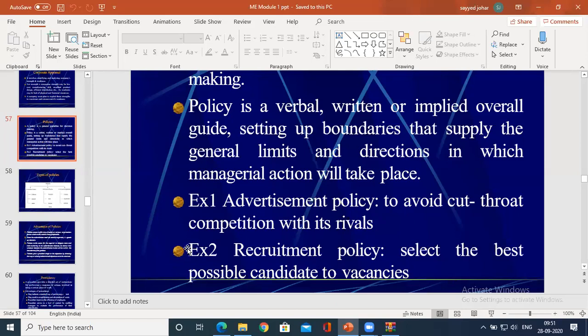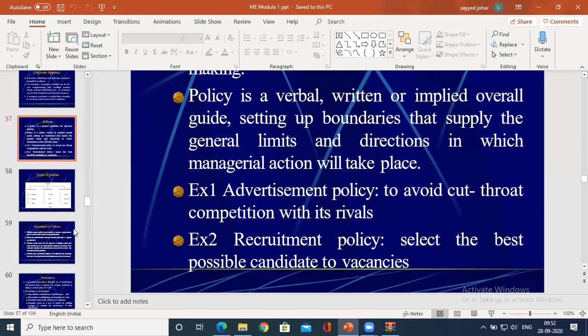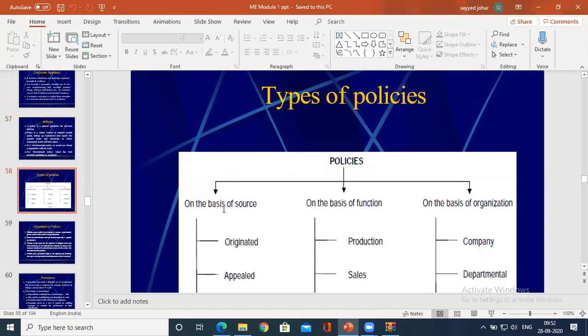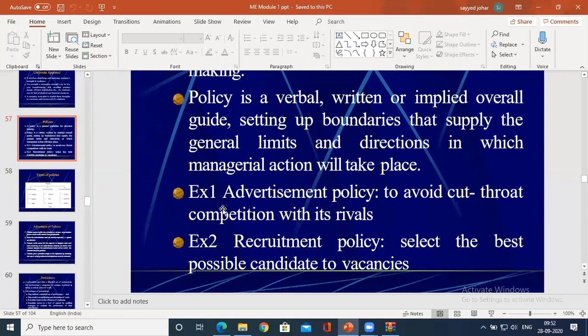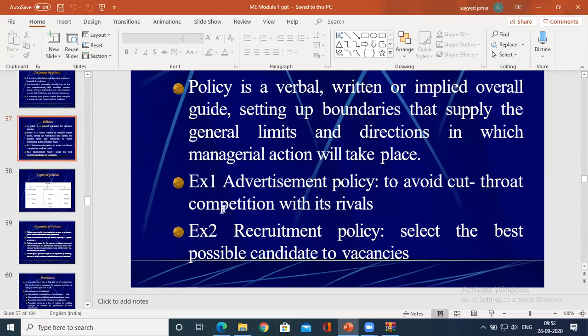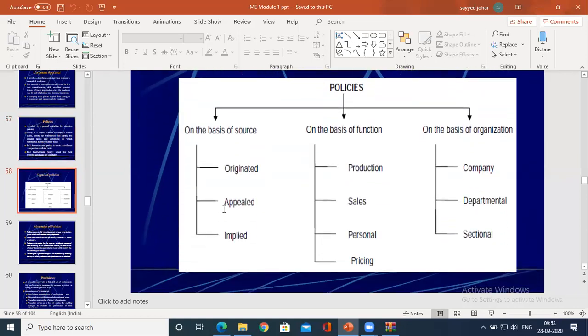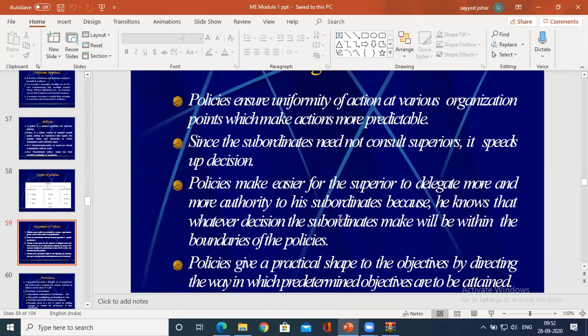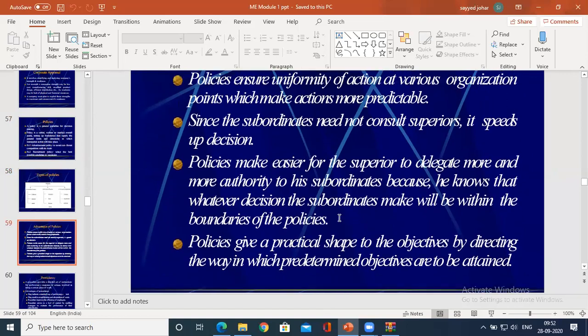So that could be an education policy. Here are the types of policies being given. We can go through all this.